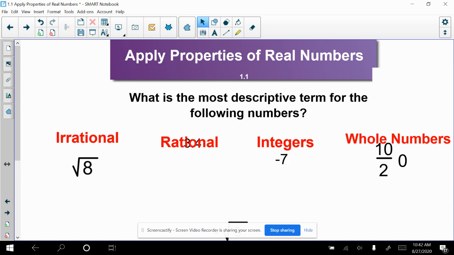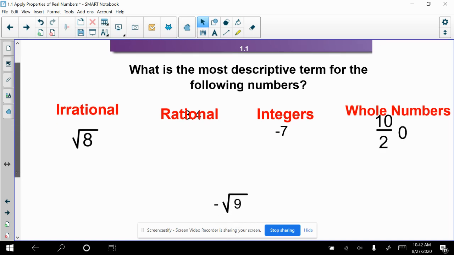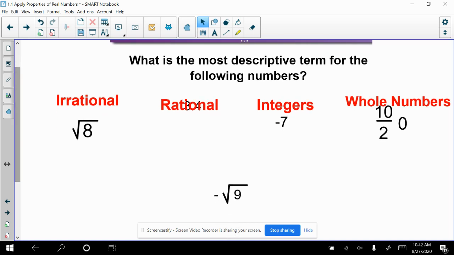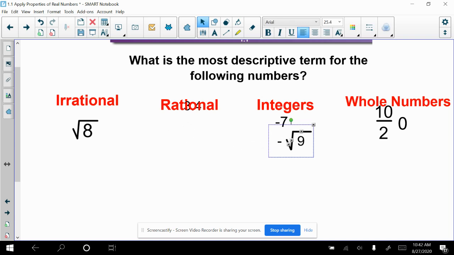And then -7 we know is an integer. It looks like I have one more down here, the negative square root of 9. We know the square root of 9 is 3, so -3 is the number that this is equal to, and -3 is an integer.